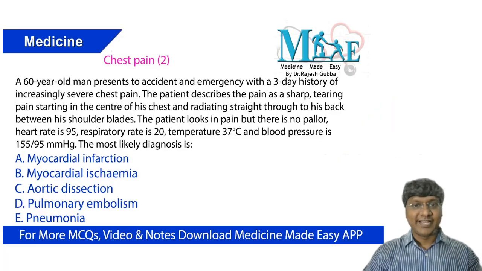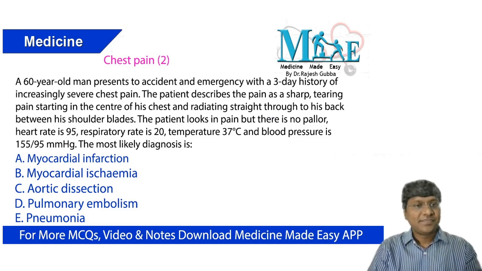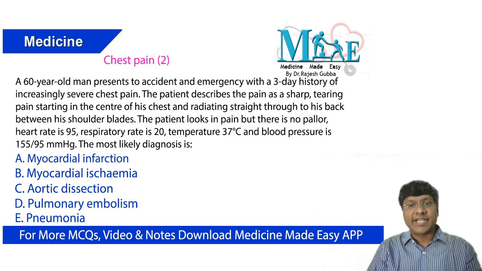In this particular daily dose, I have come up with a clinical question. A 60-year-old man presents to the emergency department with a 3-day history of increasingly severe chest pain. He describes the pain as sharp, tearing pain starting in the center of his chest and radiating straight through to his back between his shoulder blades.